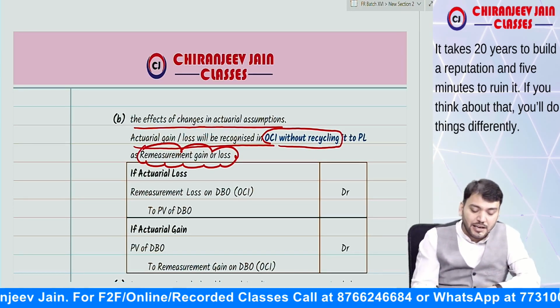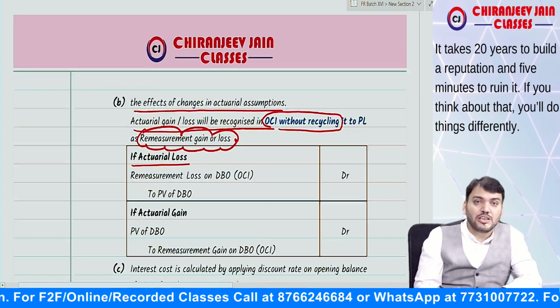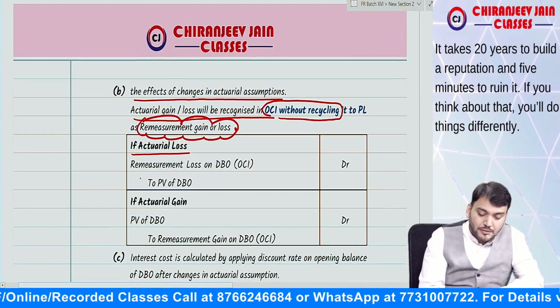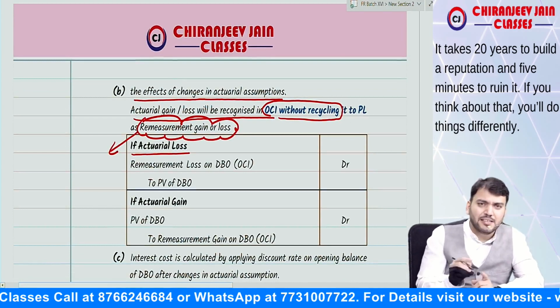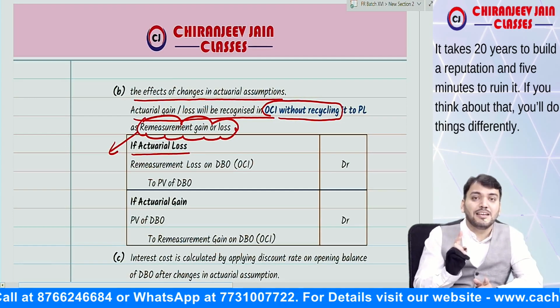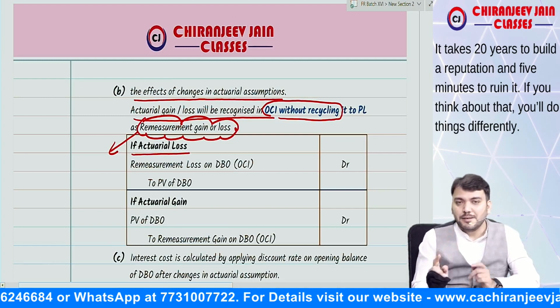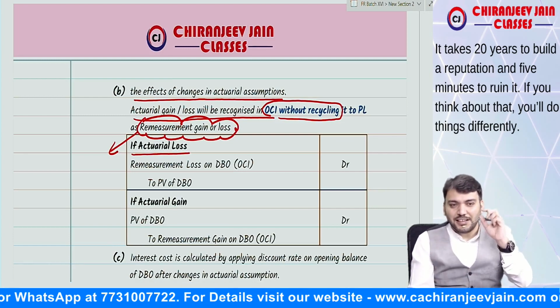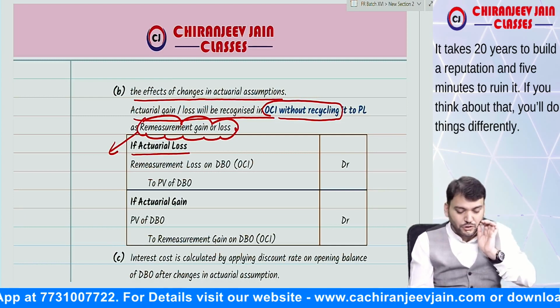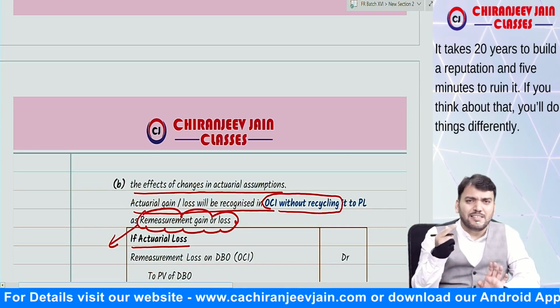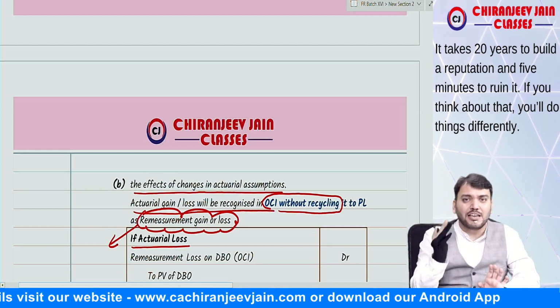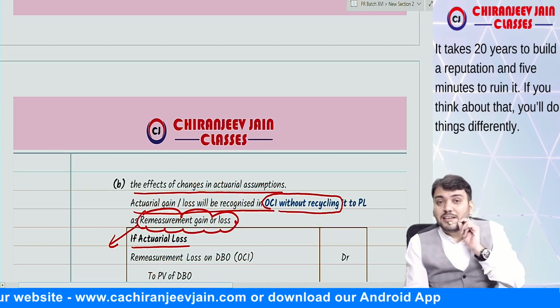So what is the journal entry? If there is an actuarial loss, the journal entry will be... I said reimbursement. No, sorry, remeasurement. Not reimbursement, it is remeasurement. Okay? Due to so many hectic classes, sometimes this happens. Don't think much about this. It is a remeasurement gain or loss. I think IND AS 37 came to mind. So this is remeasurement gain and loss.